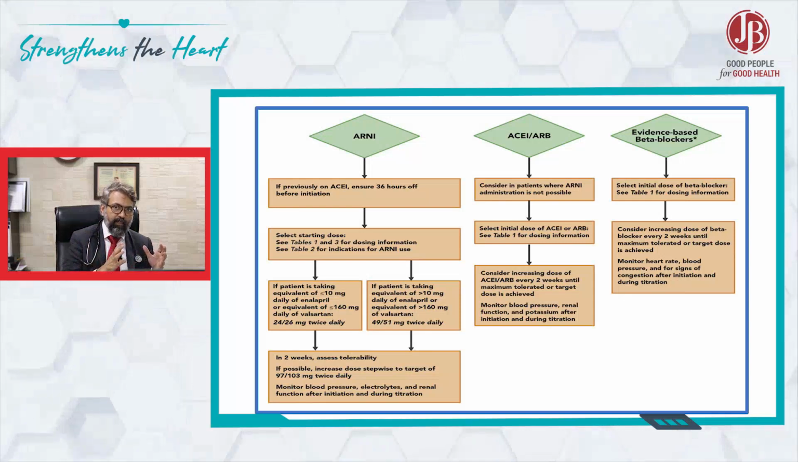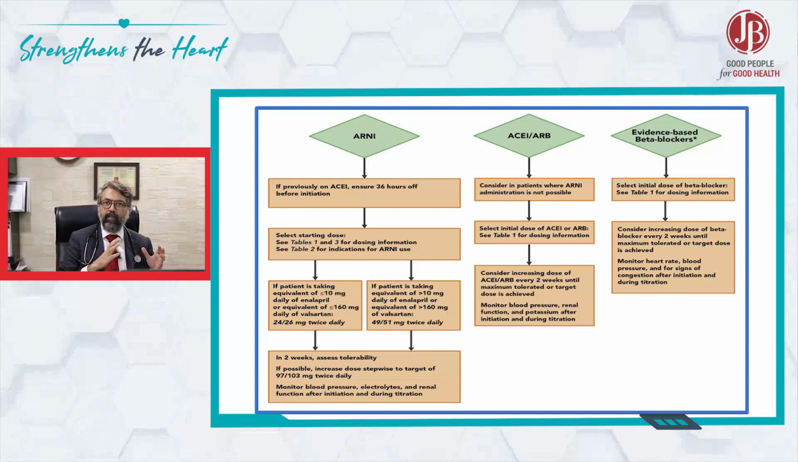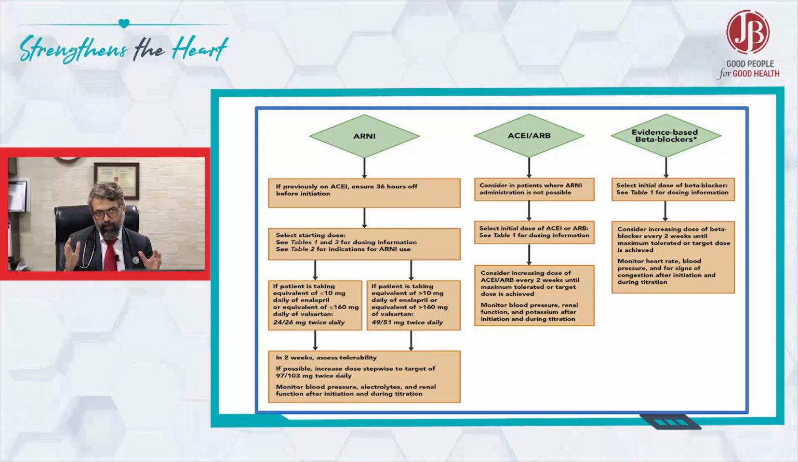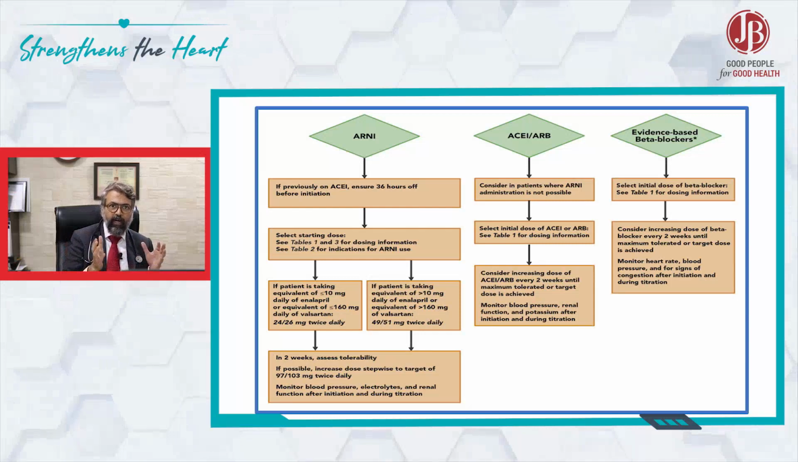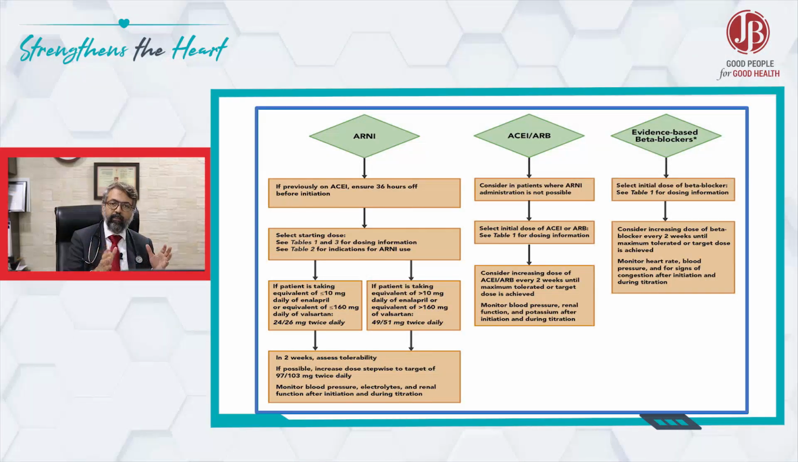So 50 milligram BID is the minimum dose, and then you escalate after 2 weeks to 100 milligram BID. If the patient is tolerating, go to 200 milligram BID. Those patients who are already having very high blood pressure, you can begin with a higher dose. I typically begin with 100 milligram BID and then escalate up to 200 milligram BID after seeing the response.